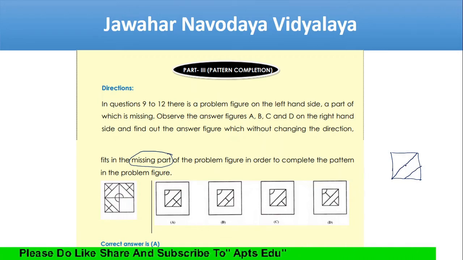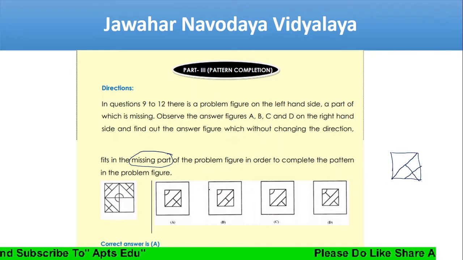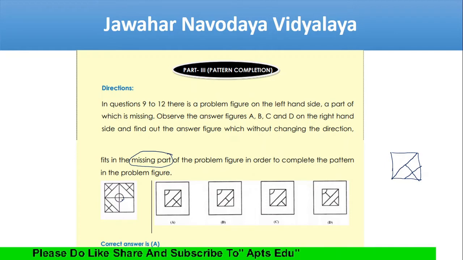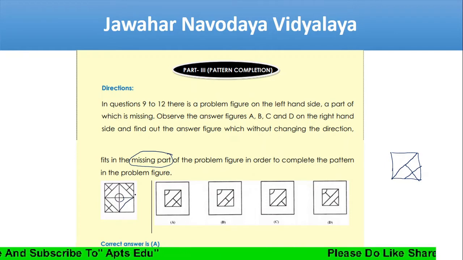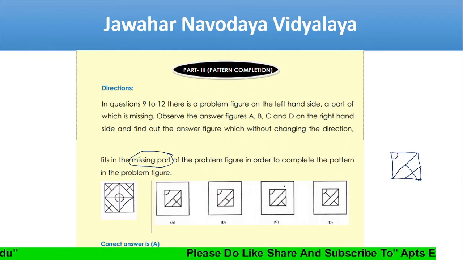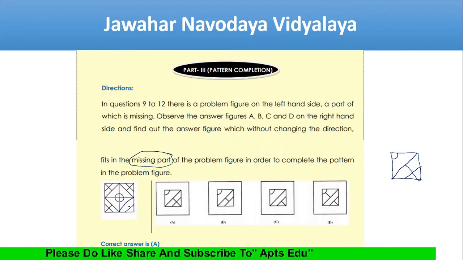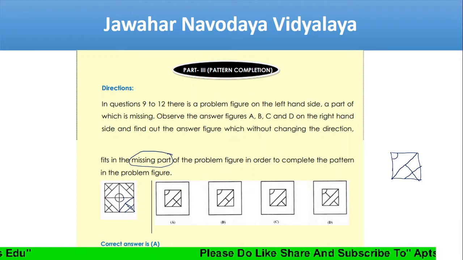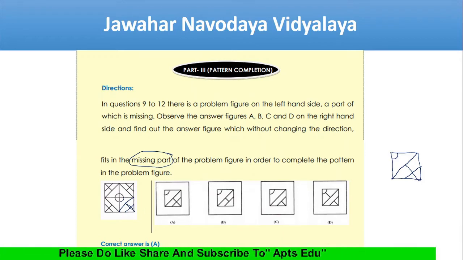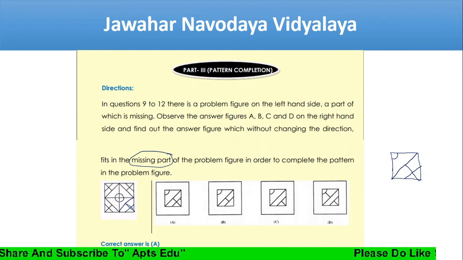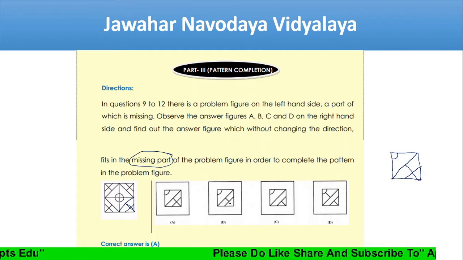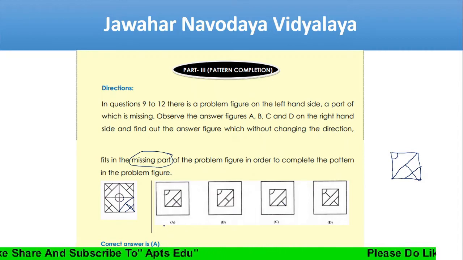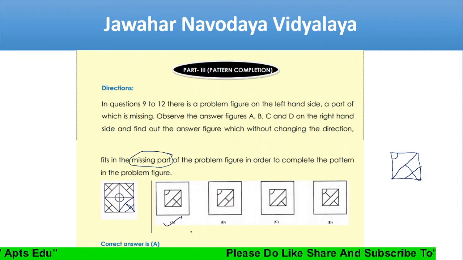Anything else should be covered. You see this one, the line is not extended here. So the answer is A.